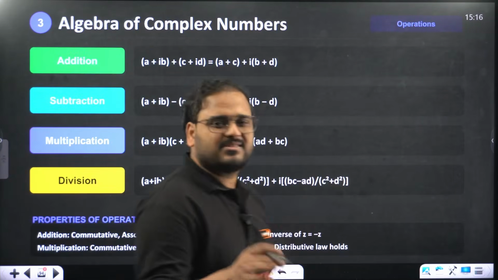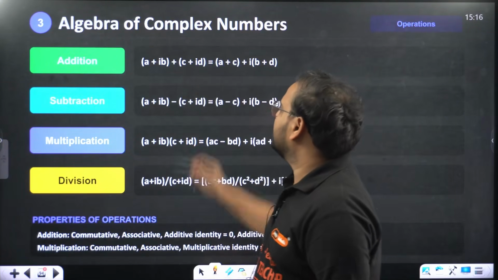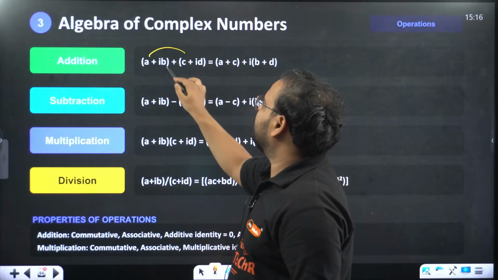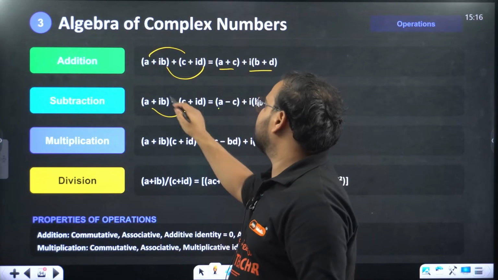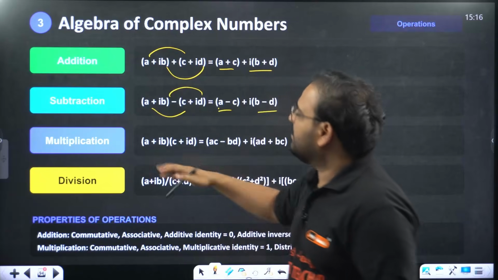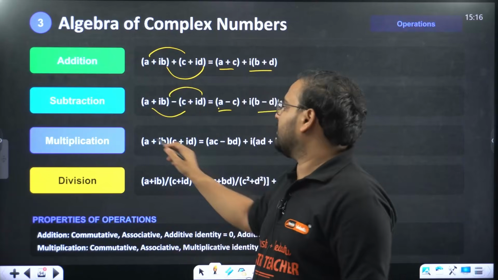Algebra of complex numbers: addition, subtraction, multiplication, division. For a plus ib and c plus id, you have to add a to c and b to d, so a plus c plus i times b plus d. Same goes in the case of difference: a to c and b to d, so a minus c, b minus d. Multiplication is not the case. You have to multiply using what?